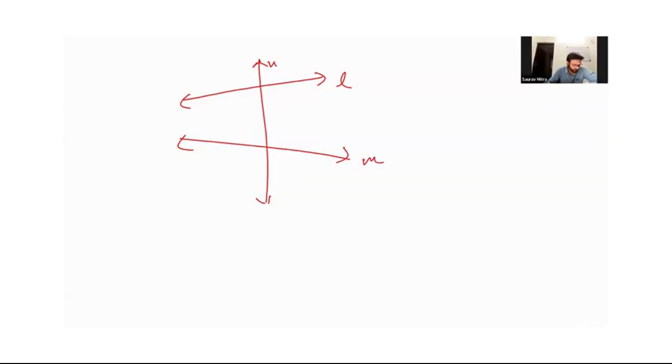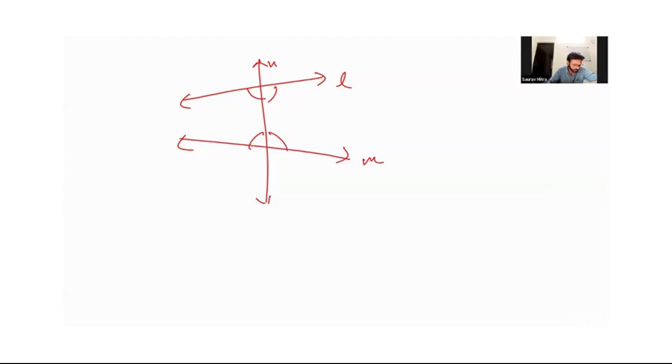It says that if a straight line falls on two straight lines, say this is one straight line, this is another, L and M, and this line N falls on these two lines, then there will be some interior angles.